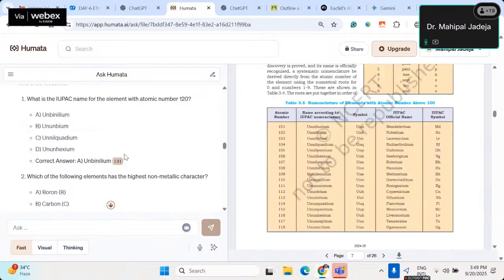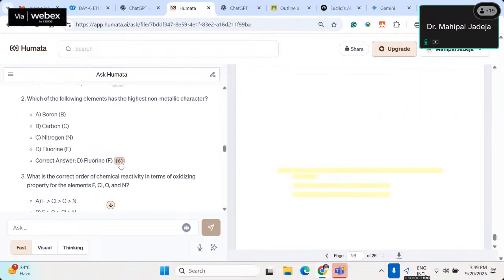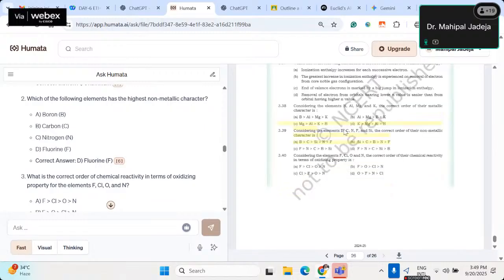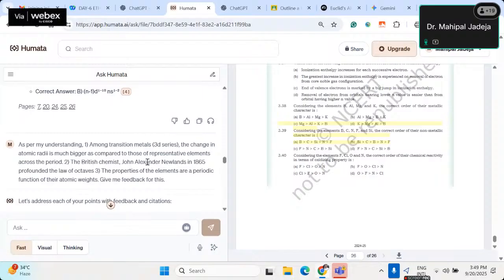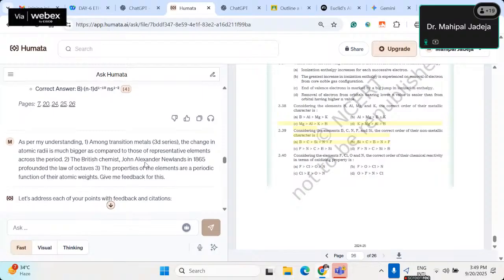So the ethical way, and one can say to kill hallucination, this is the best possible way: whatever is being generated, you are instantly verifying whether it's correct or not by clicking on this button, and it will automatically highlight from where it's taking this content. So you can verify side by side whether whatever is being generated is correct or not, right?